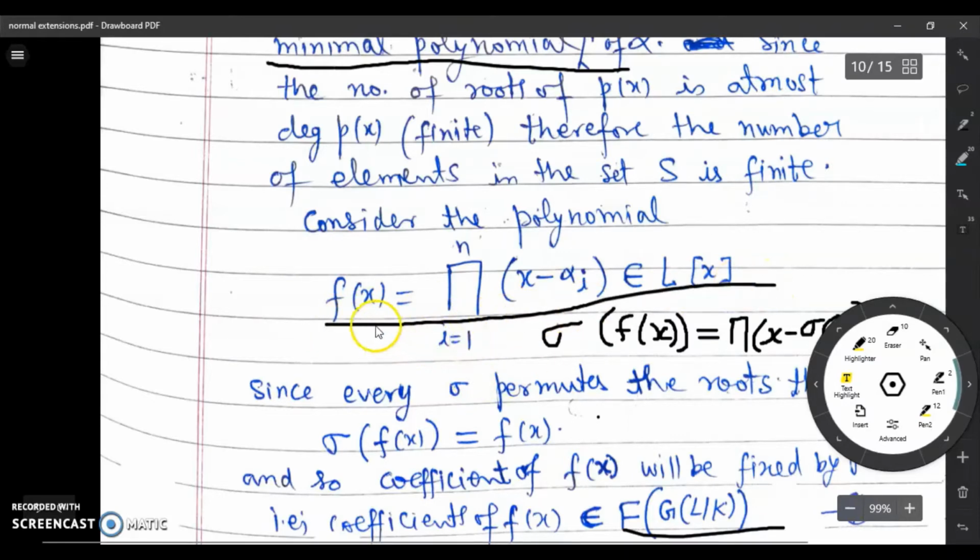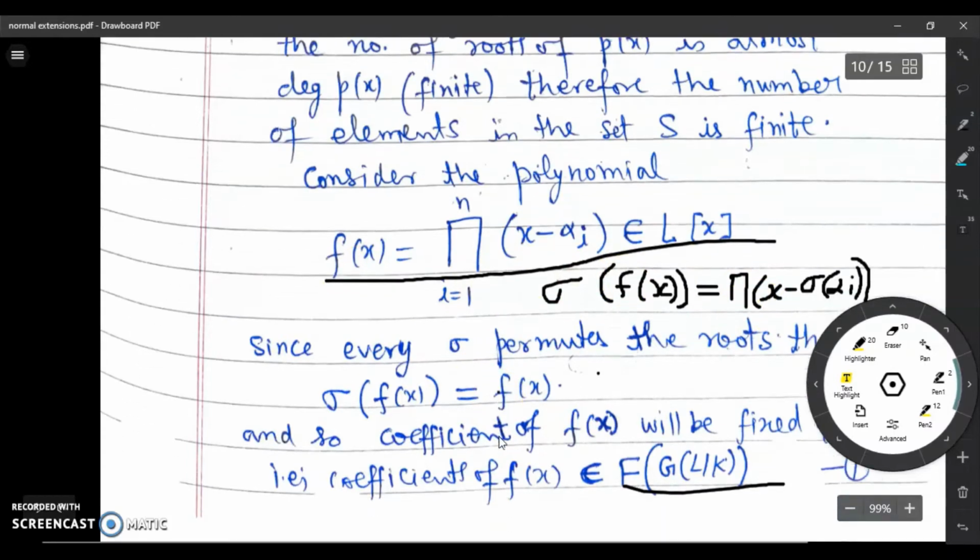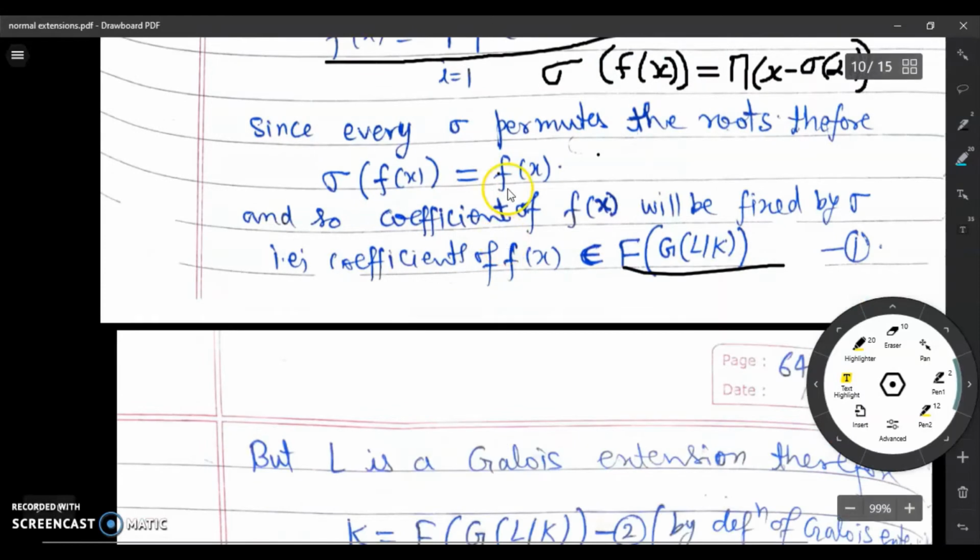Now apply sigma on this f(x). Then sigma of f(x) will be the product of x minus sigma alpha i, with i running from 1 to n. But sigma alpha i is one of the alpha i. It means this product is f(x) itself. So try to write this. If you write this, then you will get this result. So we have observed that sigma of f(x) is f(x).